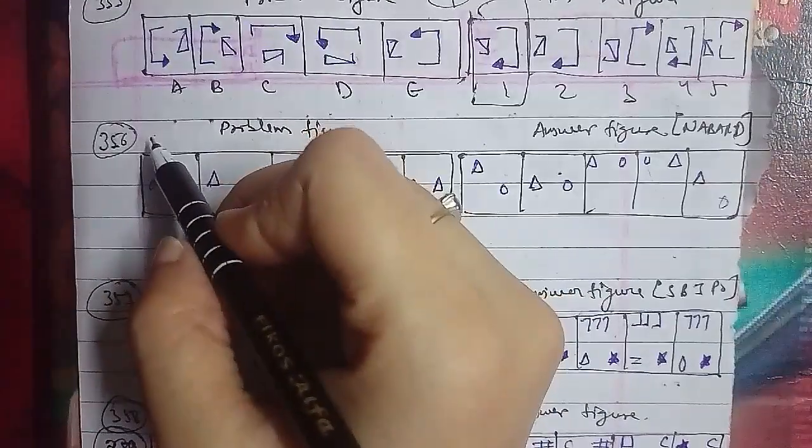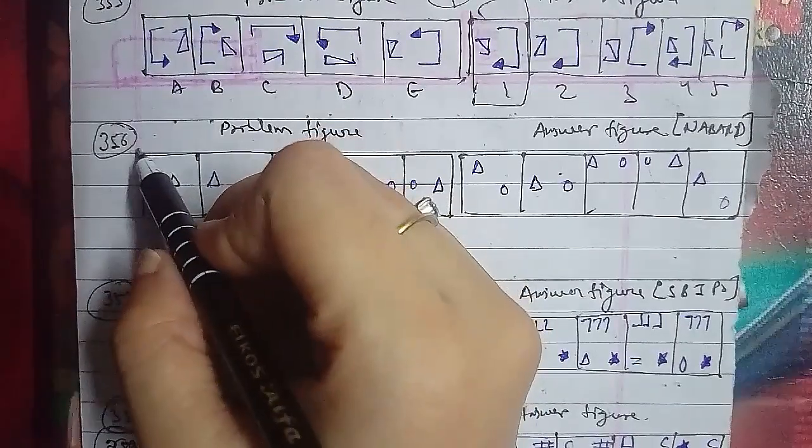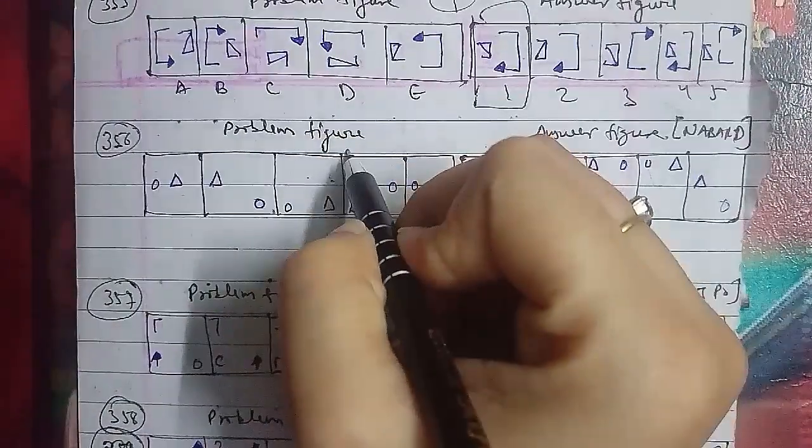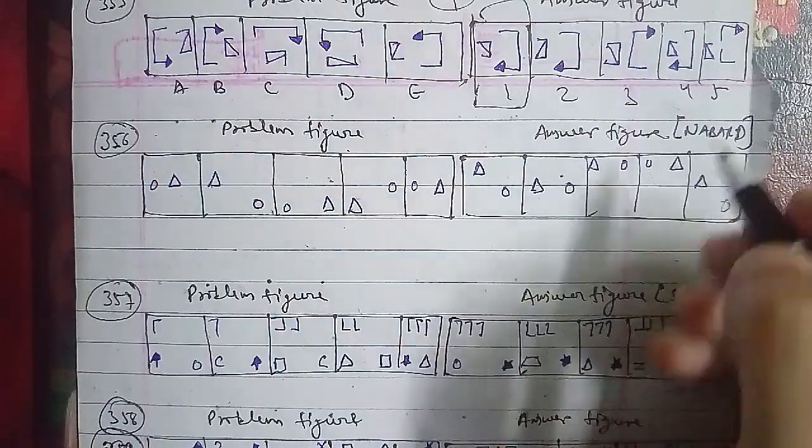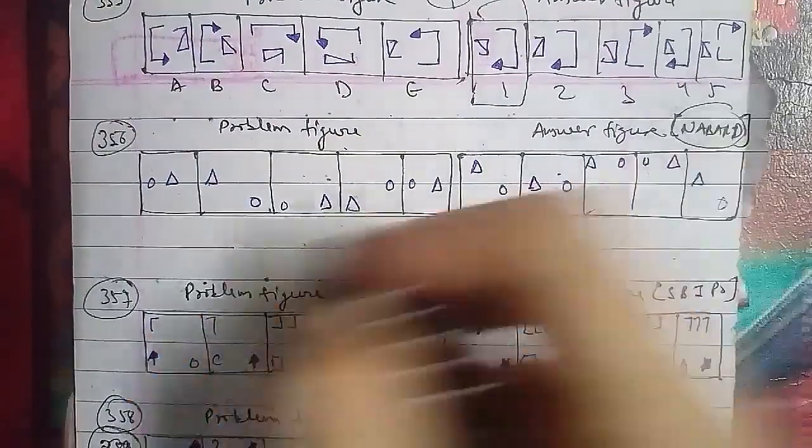Let's go ahead with another one, that is the 356th question of the session. These were the problem figures and these were the answer figures, which have been asked in the NABARD question paper as well.